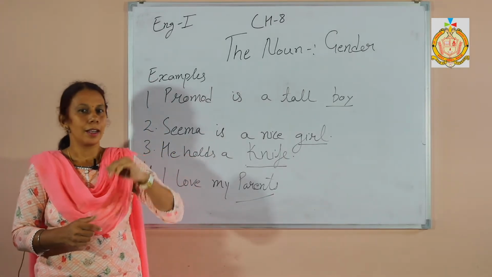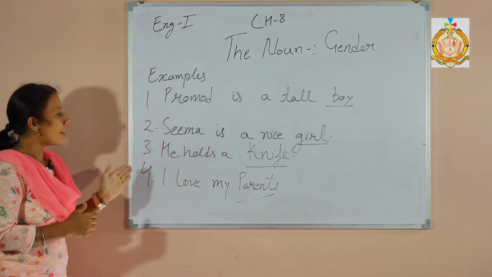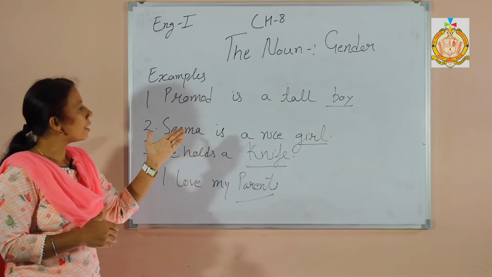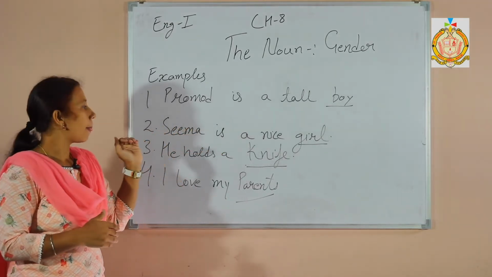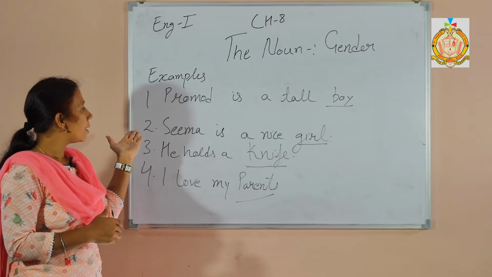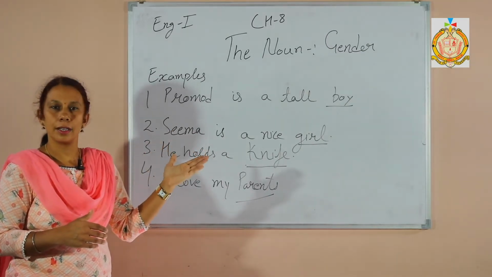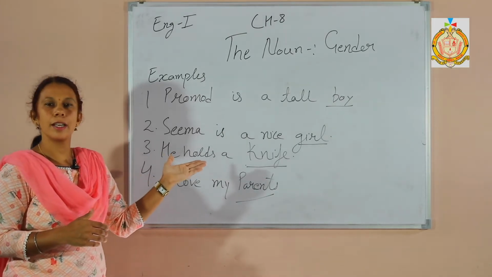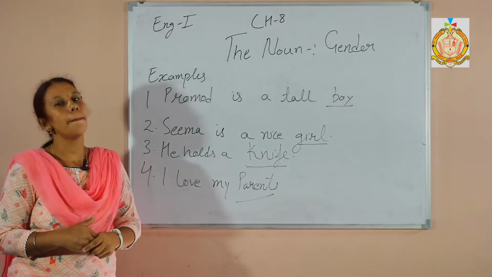Here are some examples I write on the board about genders. First: Pramod is a tall boy. Underlined word is boy. Second: Seema is a nice girl. Underlined word is girl. He holds a knife. Underlined word is knife. And I love my parents. Underlined word is parents.